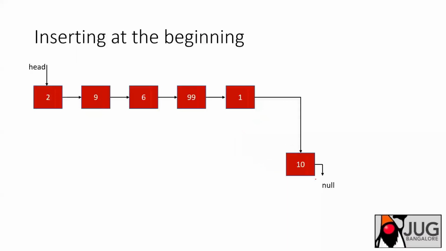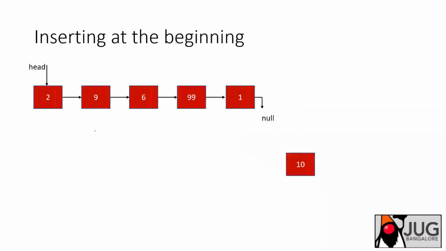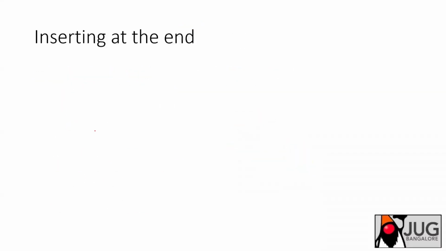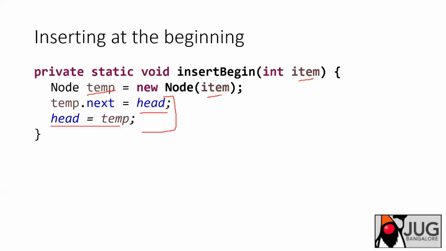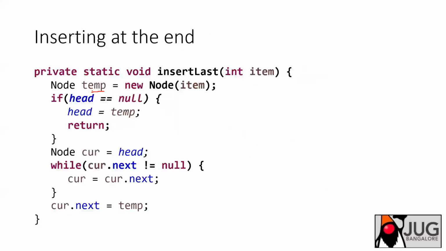How can you do it? First you create a temp node and assume that your list is not empty. If head is equal to null, then head equals temp, and just return. Inserting at the beginning is fine because we are not taking care of what the head reference is. Head can be null also, it is fine. But inserting at the end, if head is null, then whatever node you are inserting itself becomes your head. That is what we are doing in this case here.